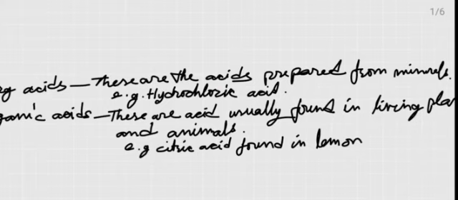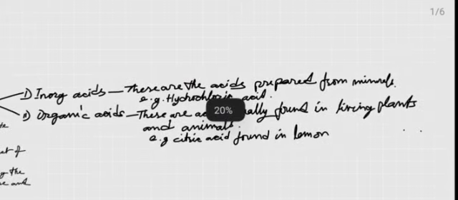Hydrochloric acid, its chemical name is hydrogen chloride, sulfuric acid, hydrogen sulfate, etc. So acids which have sour taste are grouped into two. That is number one, inorganic acids, and number two, organic acids. These are about the acids. You can give many examples.